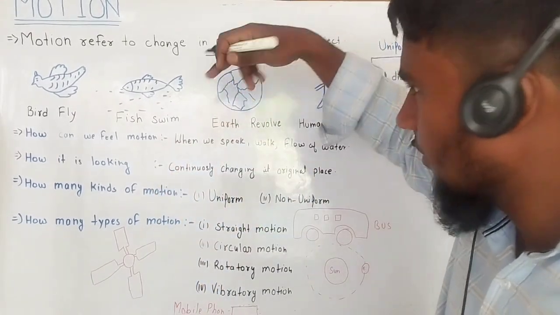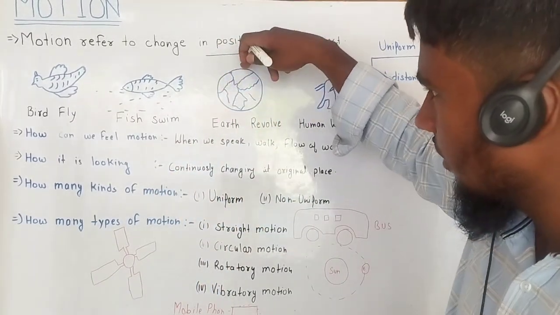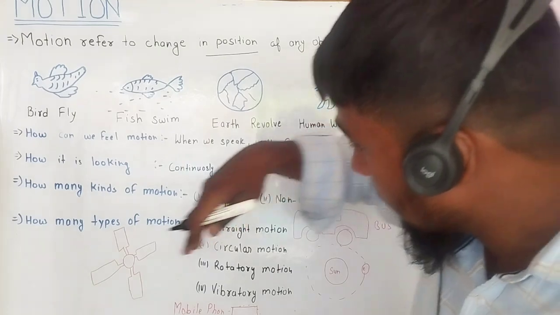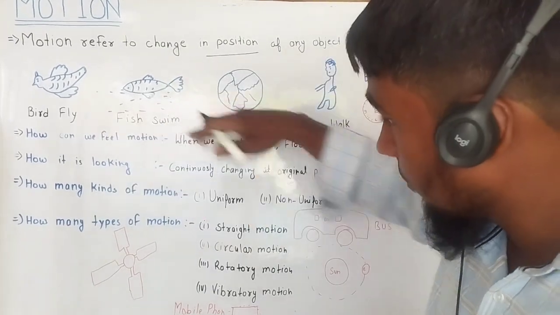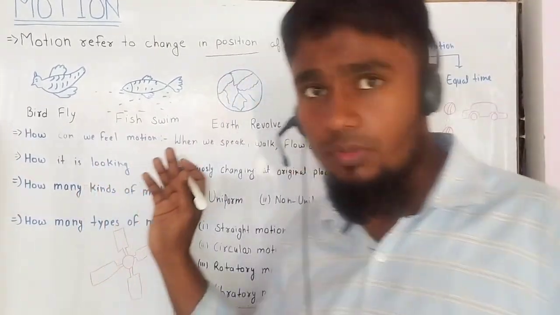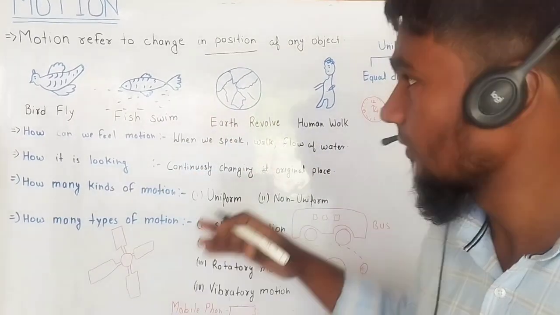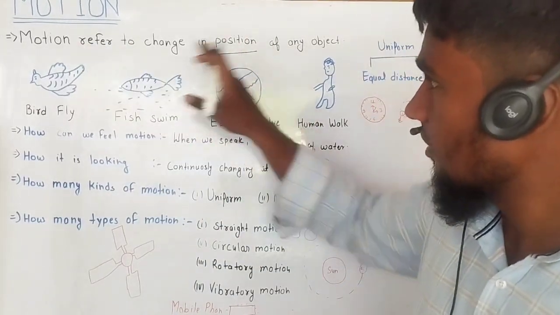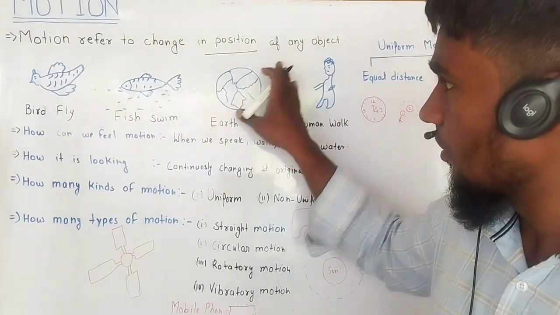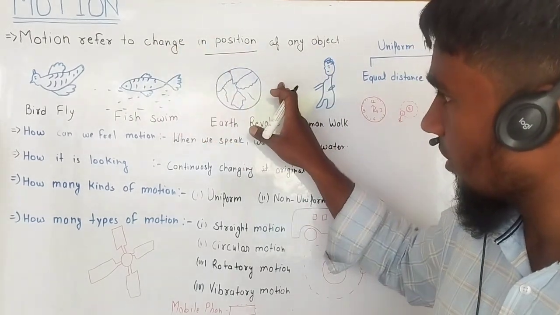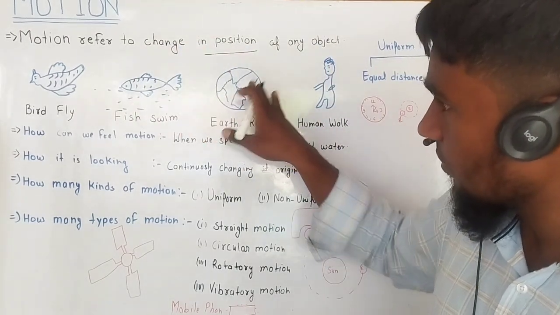It is rotating on its axis, and it moves in a circular way around the sun. So this is called motion. Motion means change in the position of any object, on the earth or anywhere.